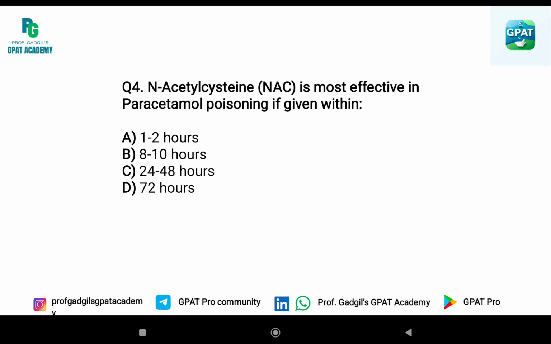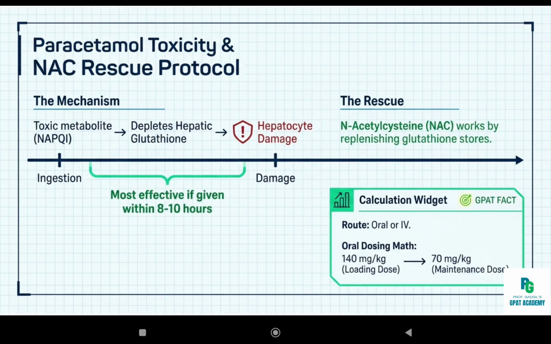Next question is, N-acetylcysteine or NAC is most effective in paracetamol poisoning if given within A. 1 to 2 hours, B. 8 to 10 hours, C. 24 to 48 hours, and D. 72 hours. Answer is B. 8 to 10 hours. NAC works by replenishing glutathione stores in the liver.